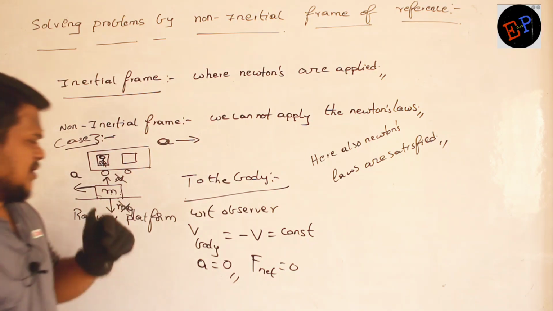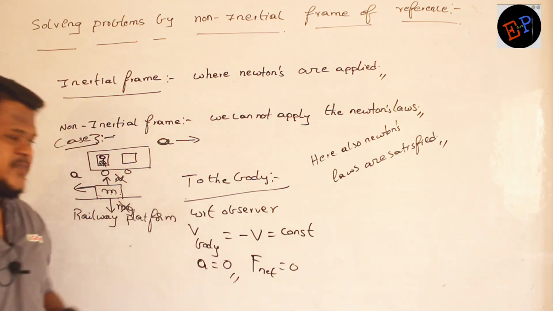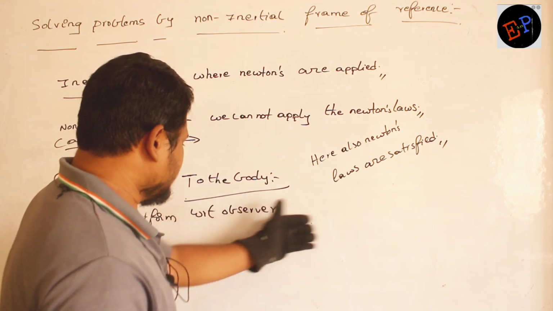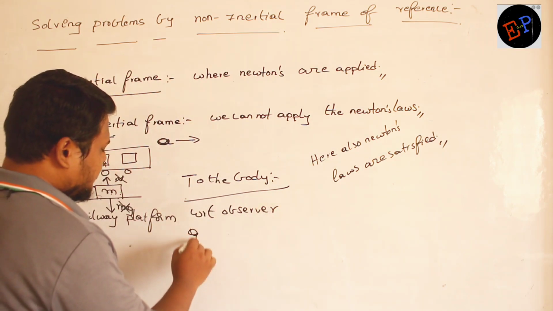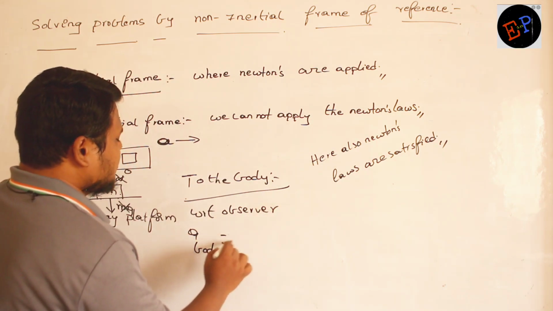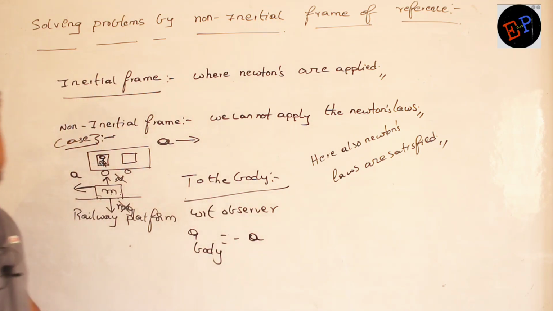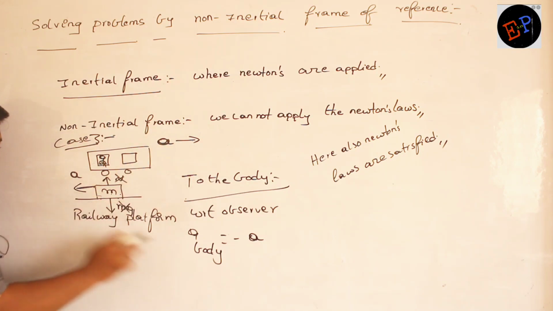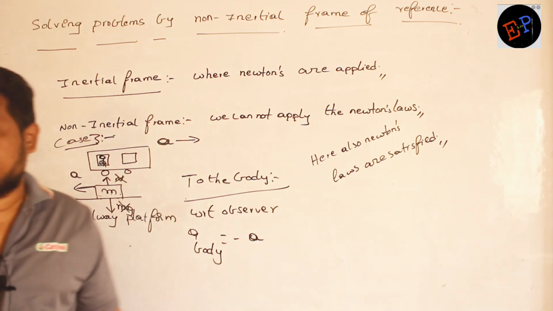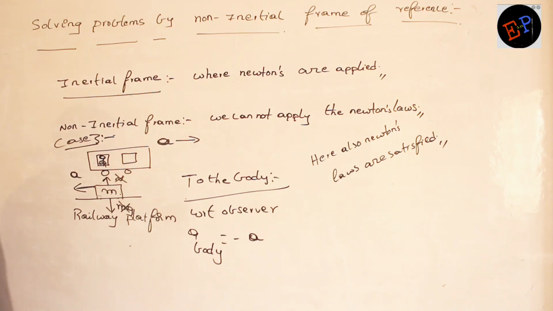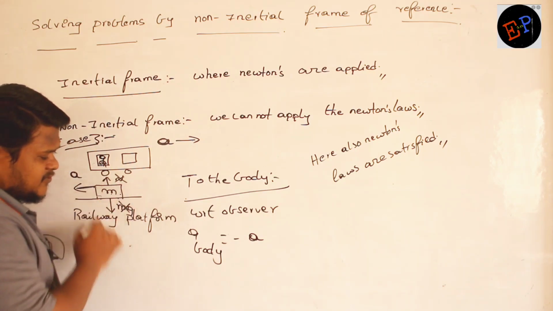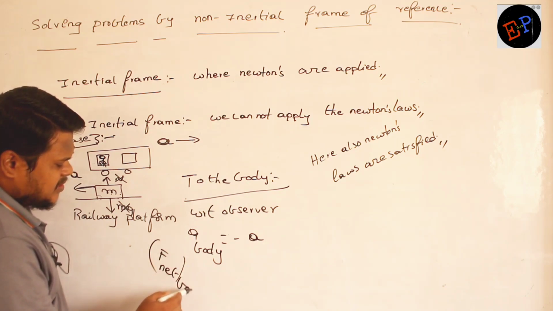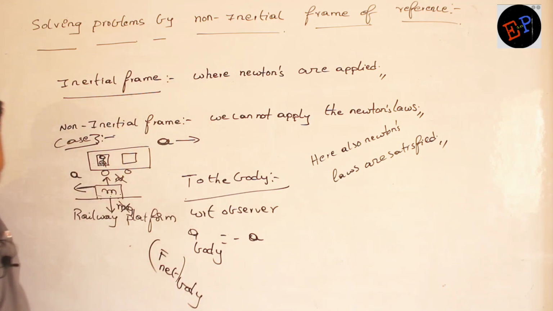Okay. Now let us see the body with respect to the observer. Clear, no, ma? So what is the acceleration of the observer? Acceleration of the observer is plus a. Acceleration of the body is minus a. Are you able to understand, ma? Okay. Now, is anybody applying force on this body or not?